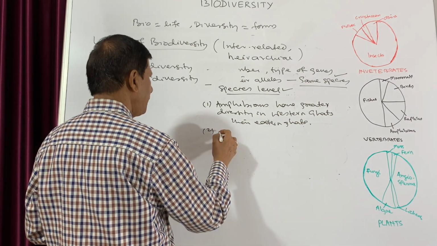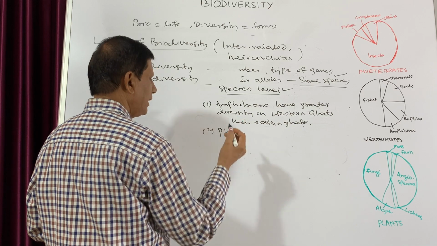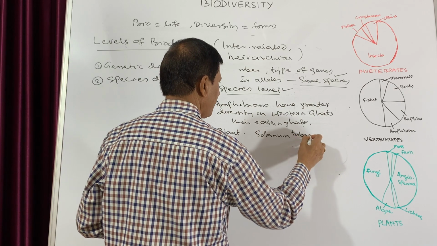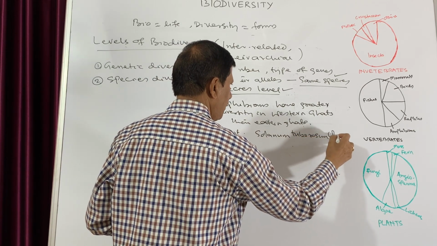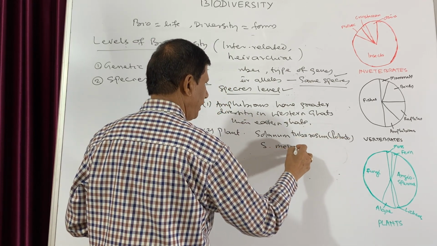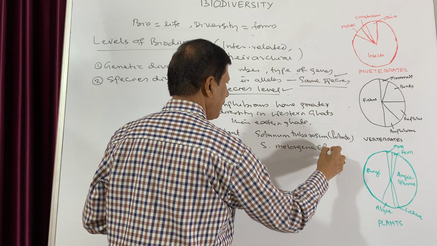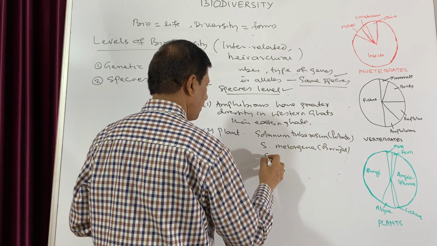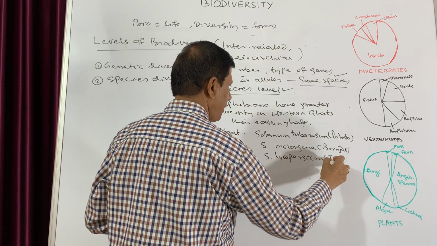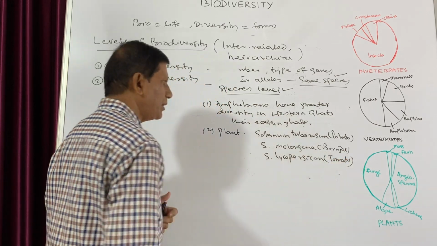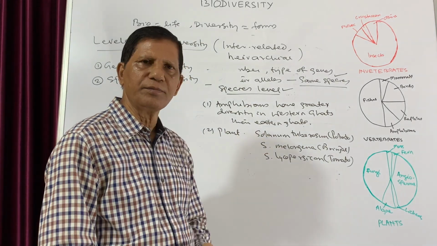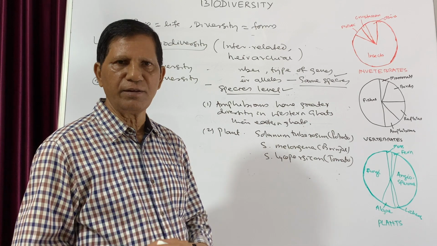Now we will take a second example from plants. From the plant you can take the example Solanum tuberosum. This is potato, while Solanum melongena is brinjal, and Solanum lycopersicum is tomato. That means the potato, tomato and brinjal all belong to this one genus, that is Solanum, but they differ at the species level.